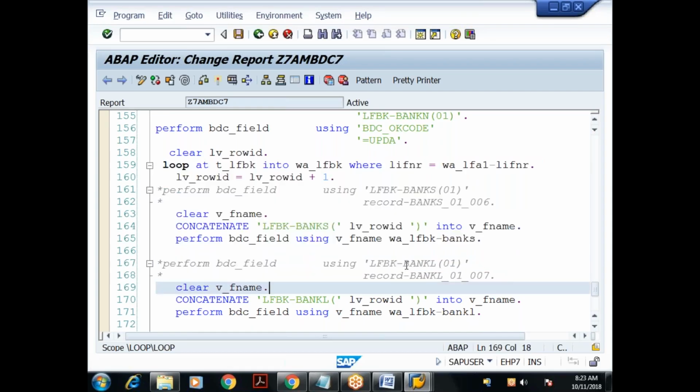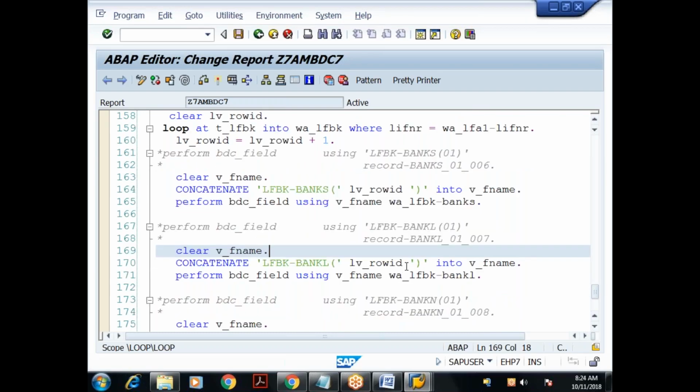From the interview point of view also, when the interviewer asks about BDC using table control, this is the main thing he is asking. Whenever you do data migration using the recording technique, the field names for normal IO fields will be static. But in case of table control, the field names are not static. The field name depends on the corresponding row ID. The row ID is suffixed to the field name. So in the recorded program, we need to generate the field name dynamically by suffixing the corresponding row ID. Okay, this is the logic for that.